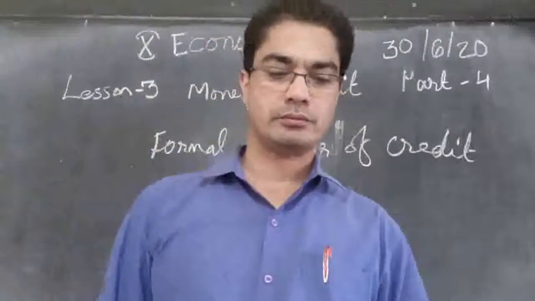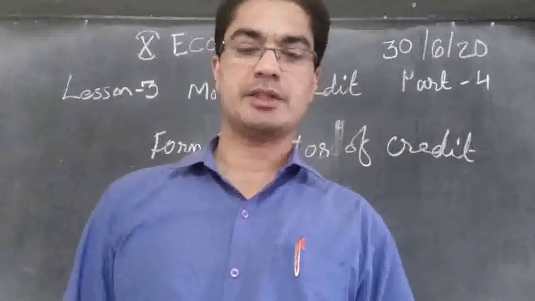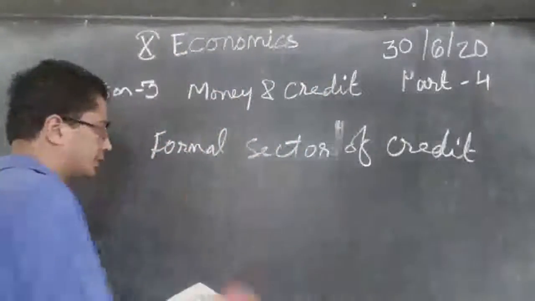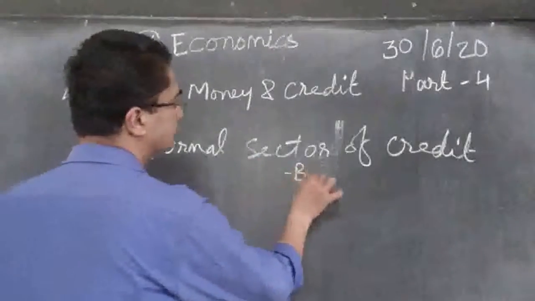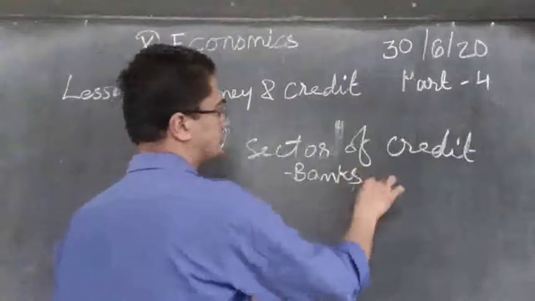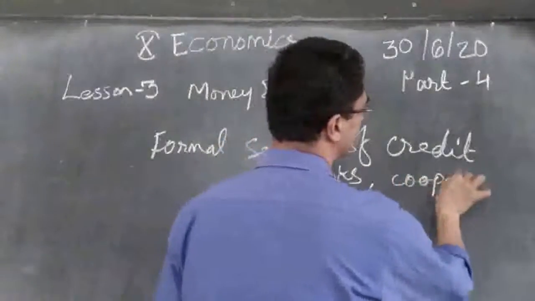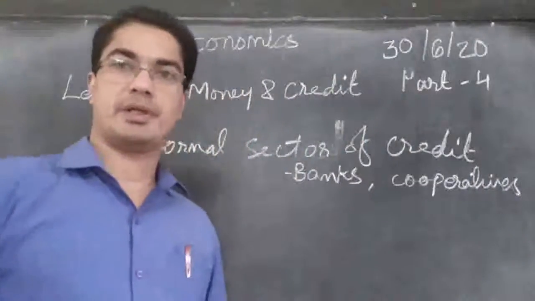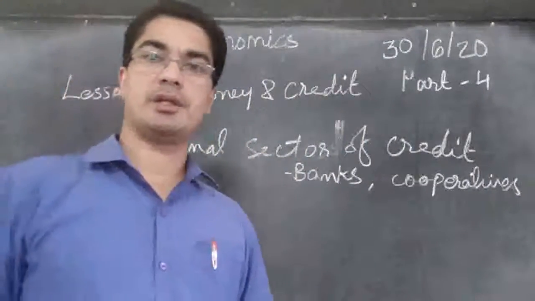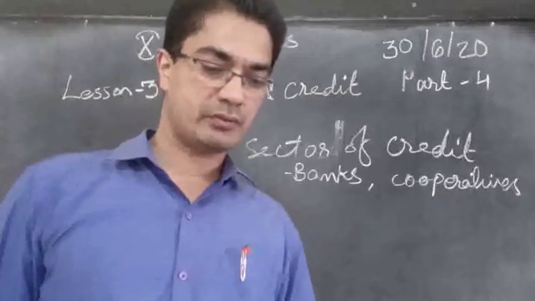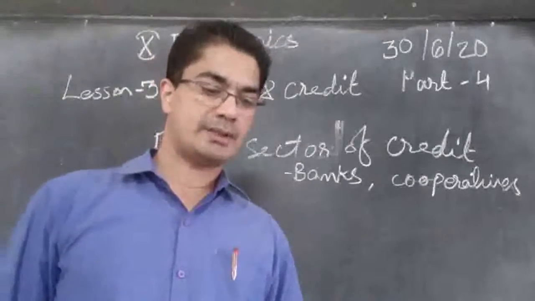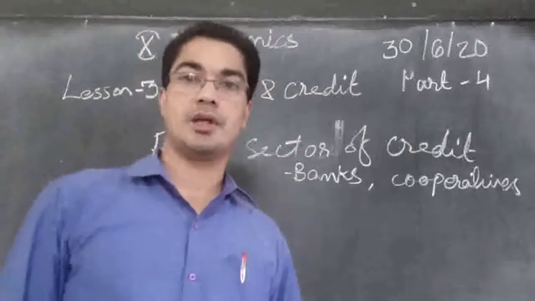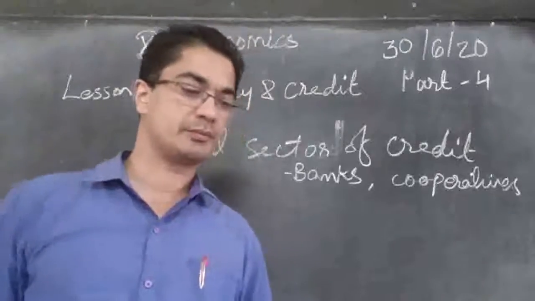So among the formal sector, who are the people? Banks and cooperatives, they are the ones included in this formal sector. Then another one is called the informal sector. Apart from these two, all other ones are informal sector. What are the informal sector?